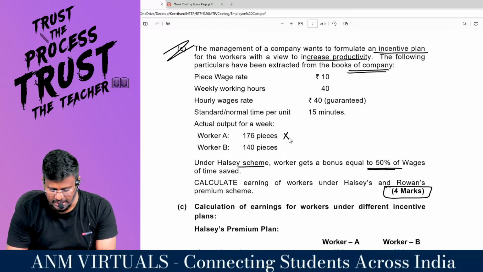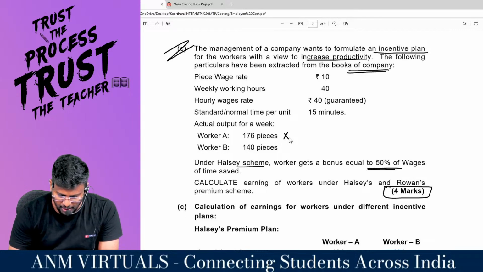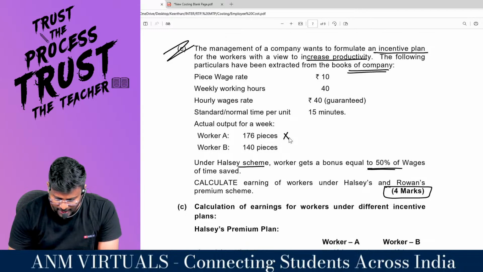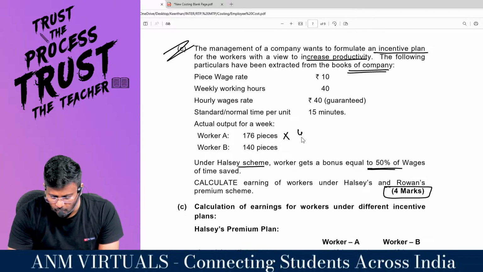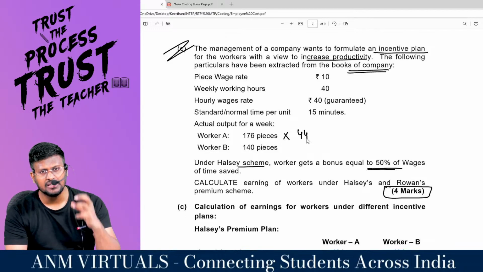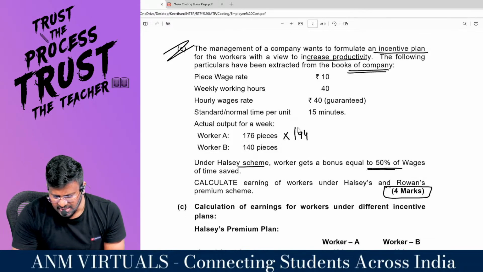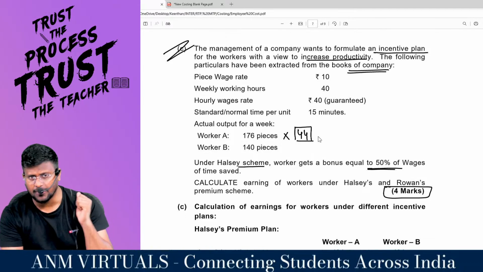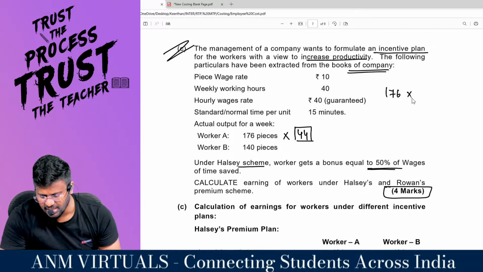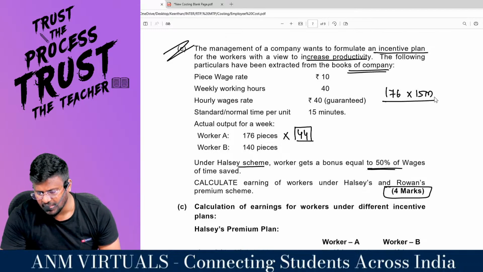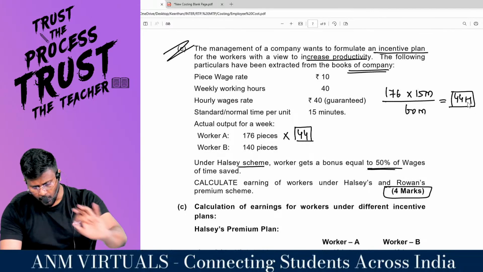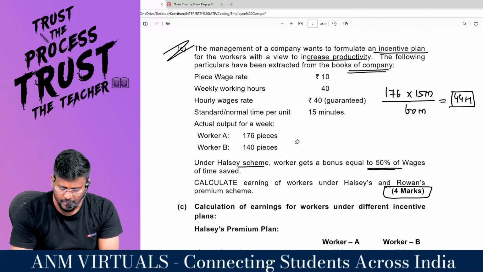So 176 into, sir, if you are spending 15 minutes each, divided by 60, means 44 hours is the standard time. That means a person having only 44 hours can manufacture this. Very simple, sir. 176 pieces they have manufactured. Every piece will take 15 minutes. So 176 into 15 divided by 60 minutes means standard time is equal to 44 hours. Sir, in this world, let whoever be there, only a person with 44 hours can manufacture this.